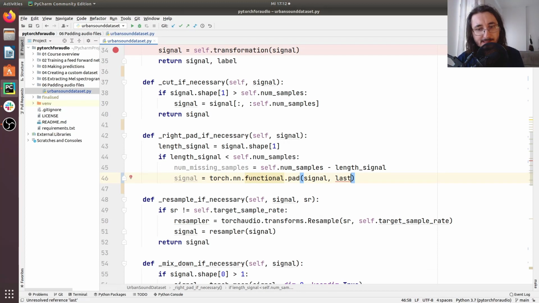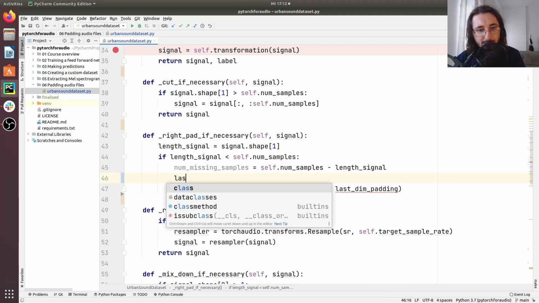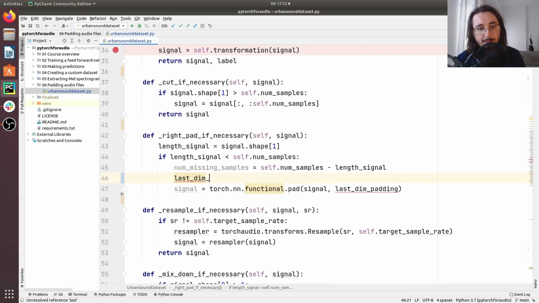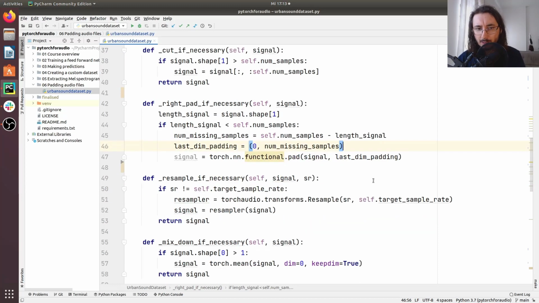We'll see what that is in a second, but let me just put a variable as a placeholder there: last_dimension_padding. That's something we're going to build now, and it is equal to (0, number_of_missing_samples).